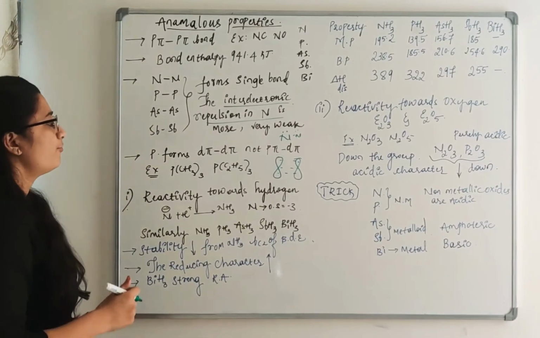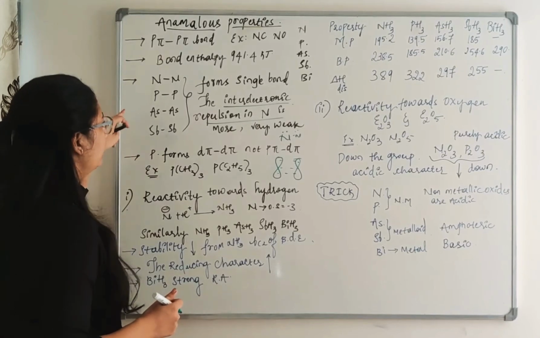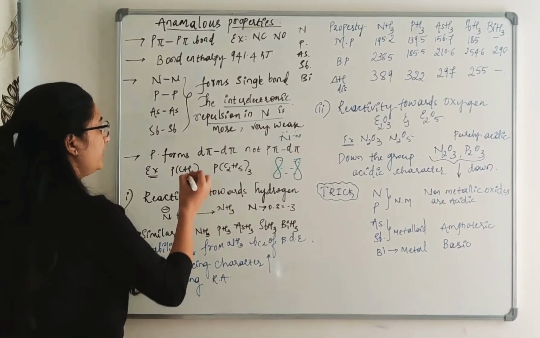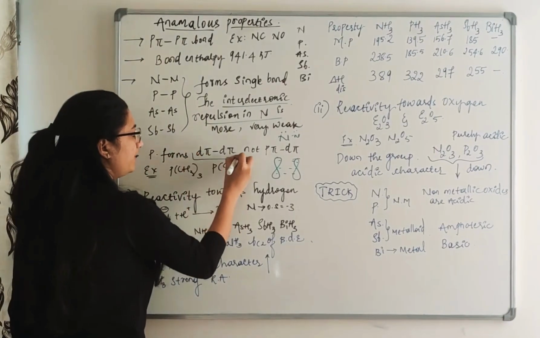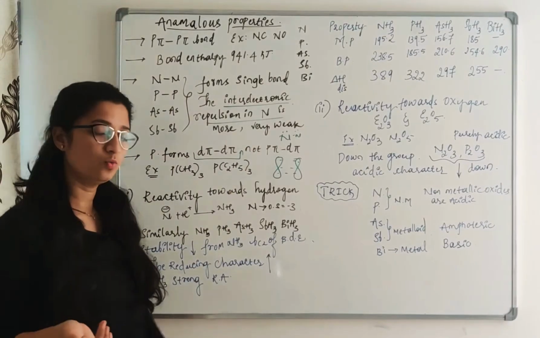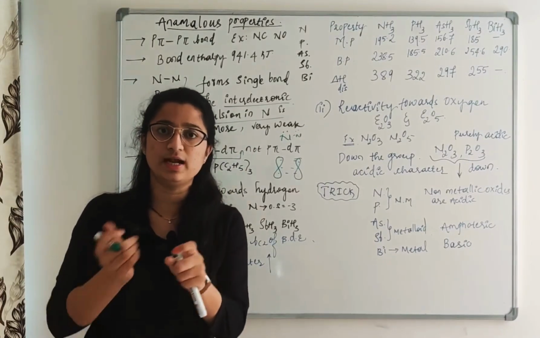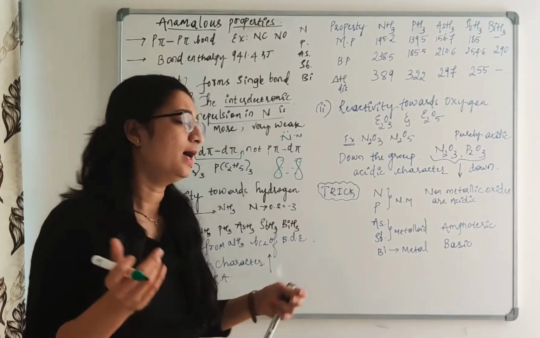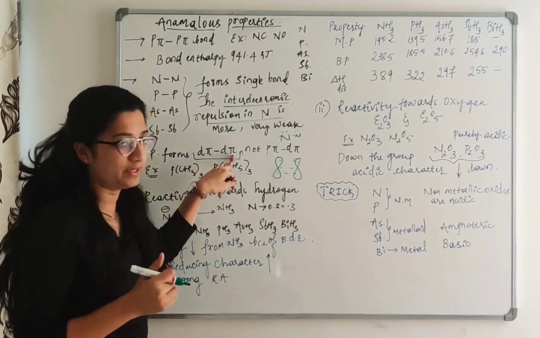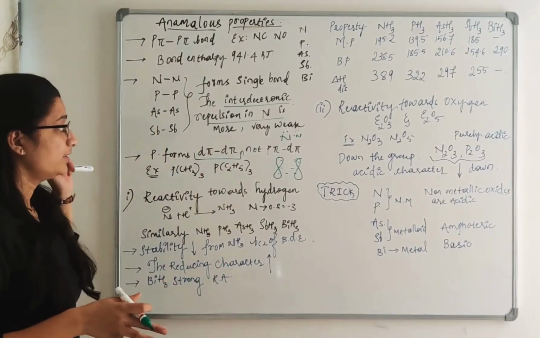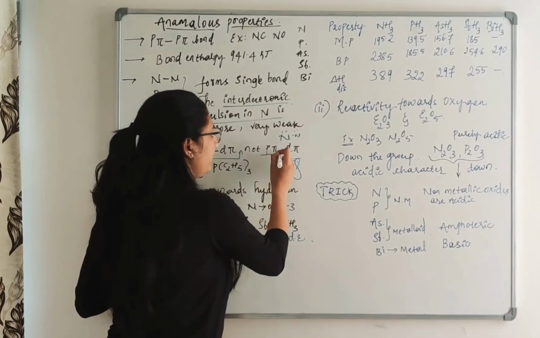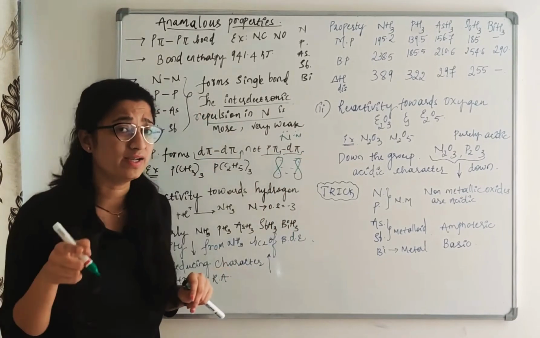Then phosphorus and the other elements can form a d-pi bond. What does it mean? The d orbital of one atom and the d orbital of another atom combine and there is a formation of a d-pi bond. But with nitrogen there is no formation of p-pi and d-pi bonds. So why is it so?